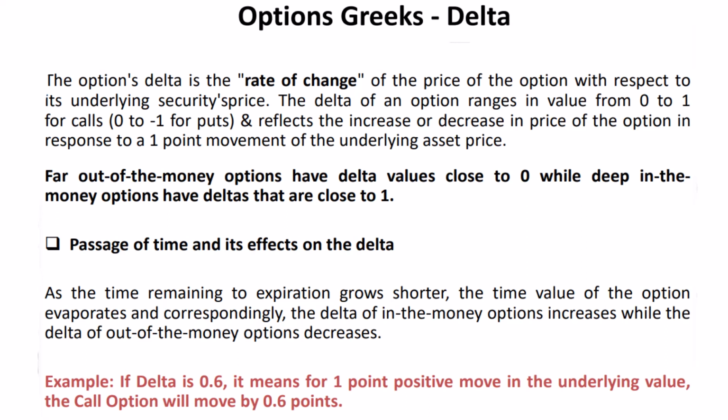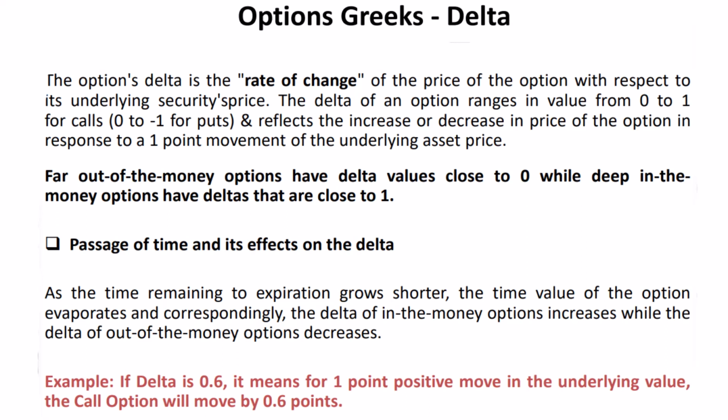Now, let's consider the passage of time and its effects on delta. As the time remaining to expiration diminishes, the time value of the option decreases. Consequently, the delta of in-the-money options tends to increase, while the delta of out-of-the-money options decreases.